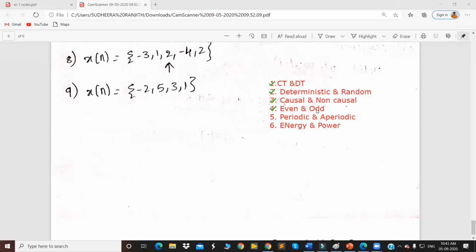So the next classification is even and odd signals. If a signal satisfies the condition x of minus t is equal to x of t, or x of minus n is equal to x of n, then we call that signal an even signal. And if the signal satisfies the condition x of minus n is equal to minus x of n, or x of minus t is equal to minus x of t, then we call that signal an odd signal. Next classification is periodic signal and aperiodic signal.